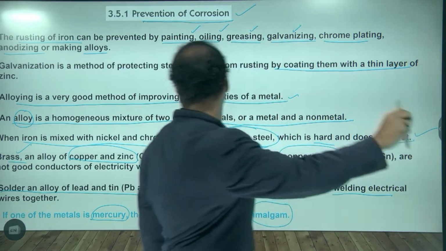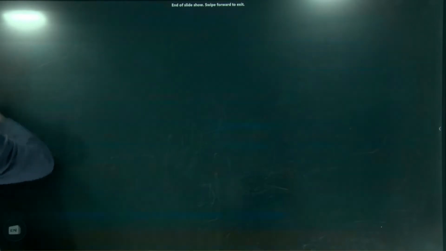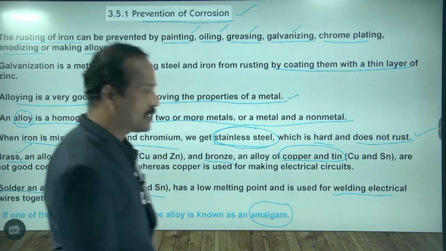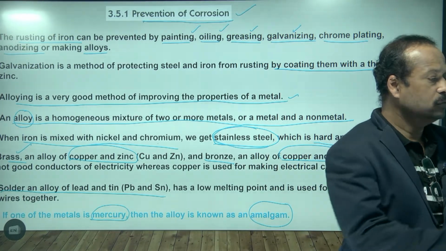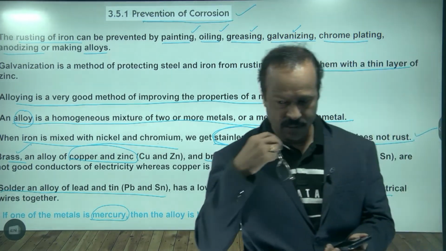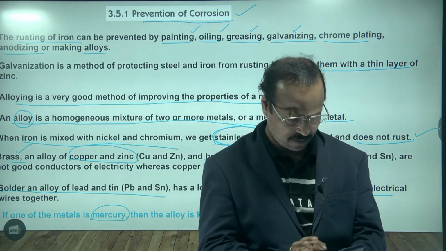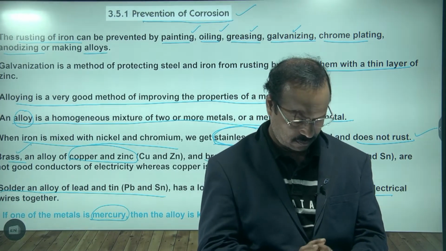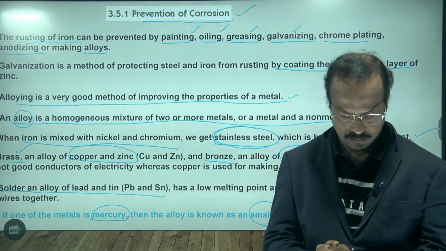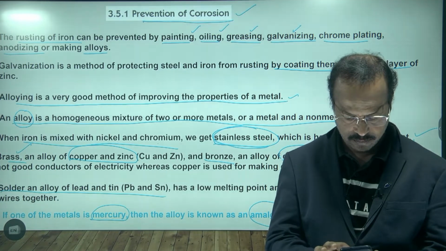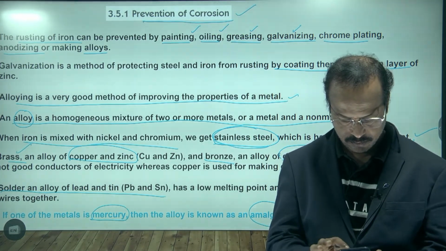Yes, sir. So with this the chapter is done. With this the metals and non-metals chapter is done. Now, what are the chapters we have completed so far? Let me check. Structure of an atom, metals and non-metals, and language of chemistry, sir.